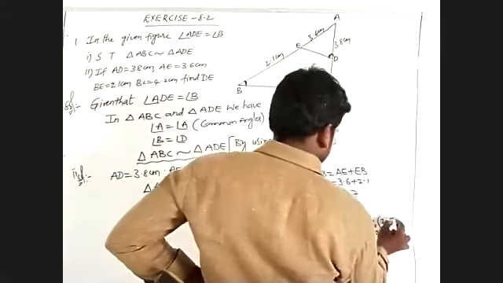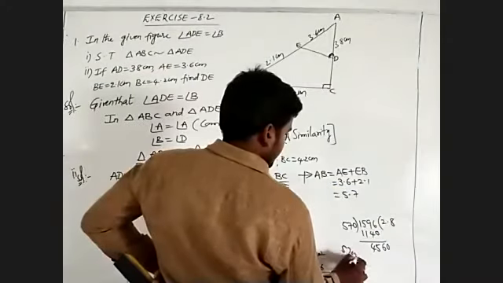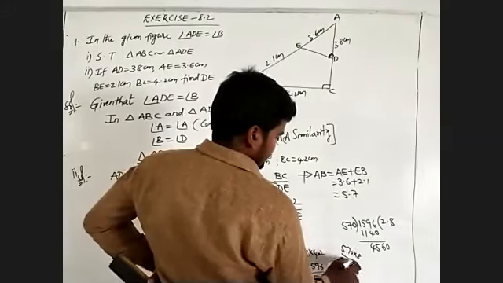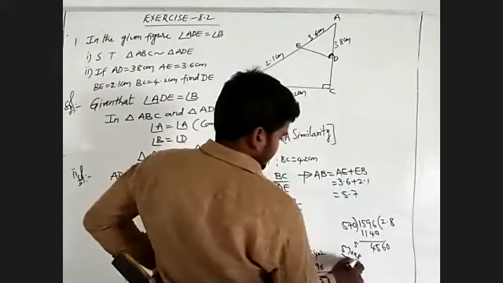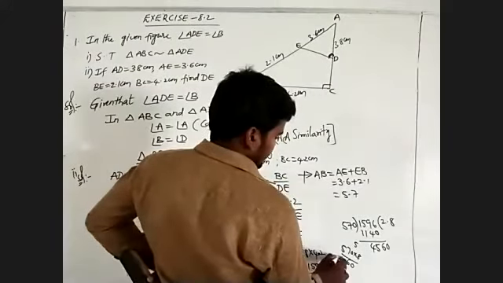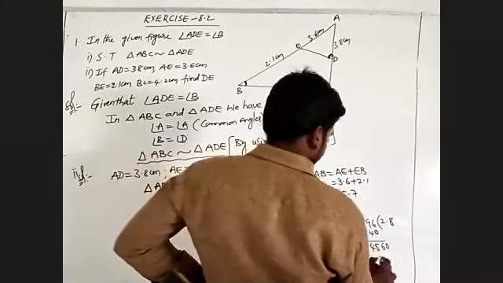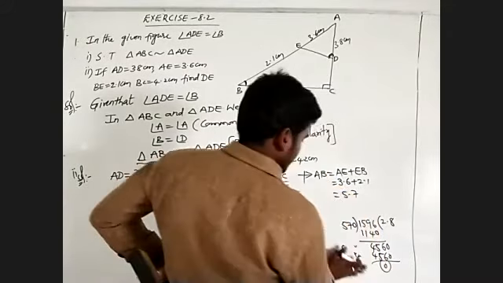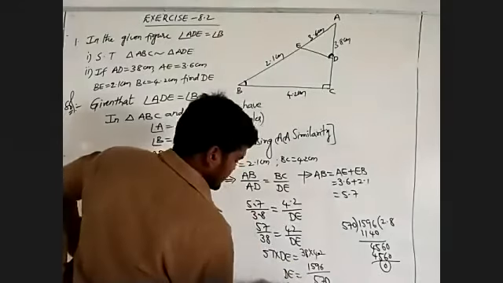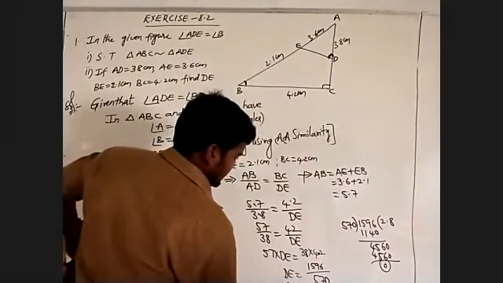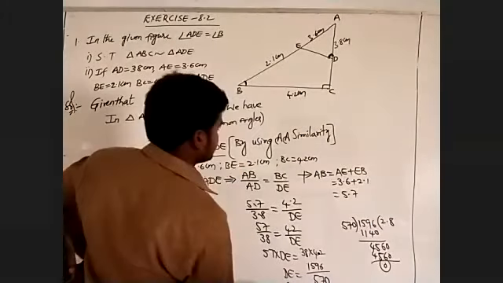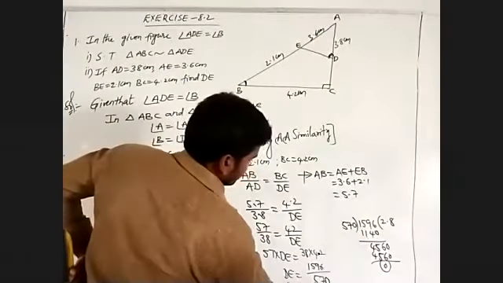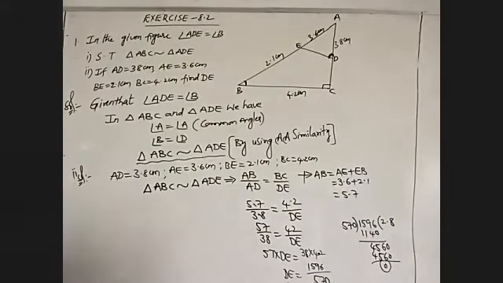570 into 8. 8 into 0 is 0. 8 sevens are 56. 8 fives are 40, 40 plus 5 becomes 45. That means 4560, then the remainder is 0. That must be written as the length DE is 2.8 centimeters. This is what is asked in the given problem.